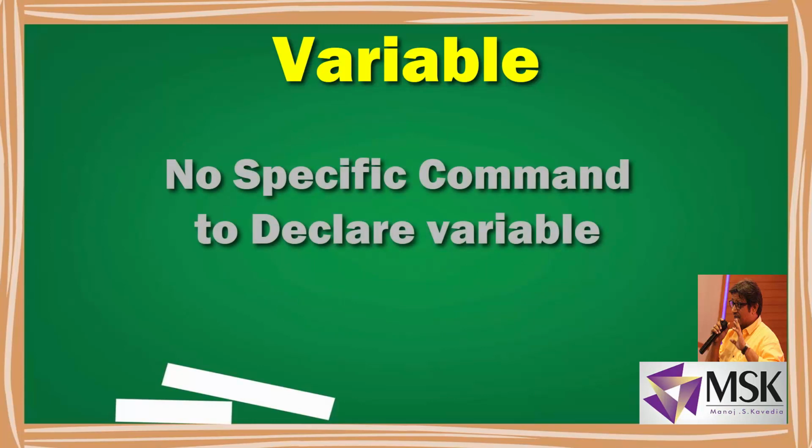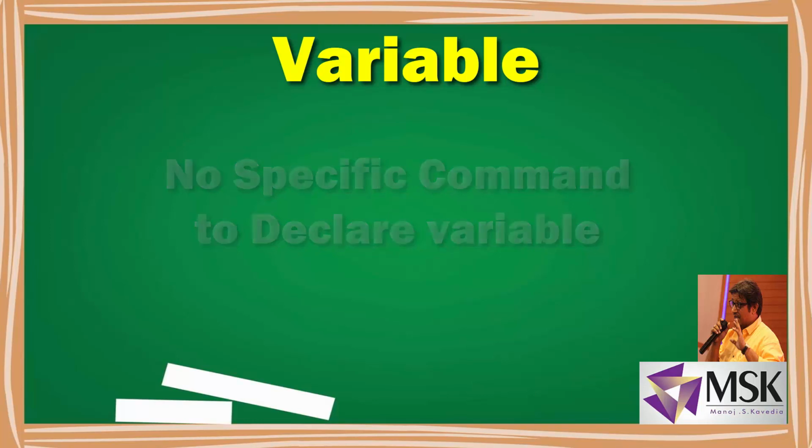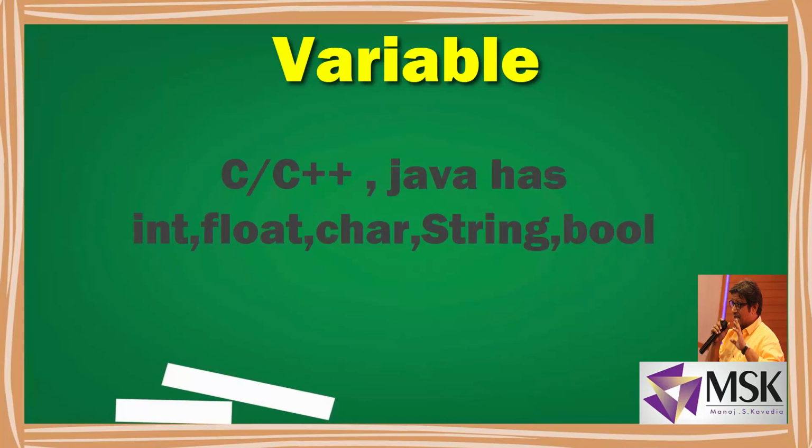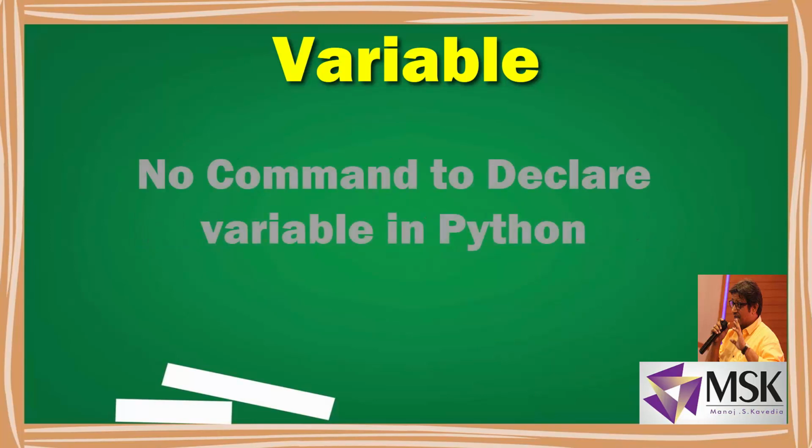Take the example of C, C++, Java. Those have commands to declare variables like int, float, char, double, string, bool and so on. But in Python there are no such commands, so that makes Python one more easy language.